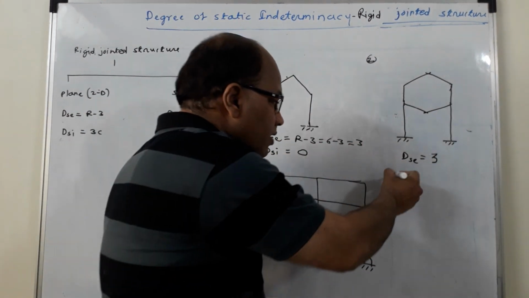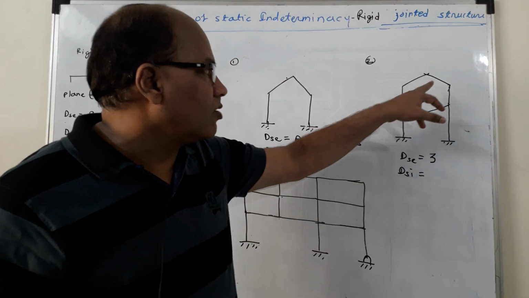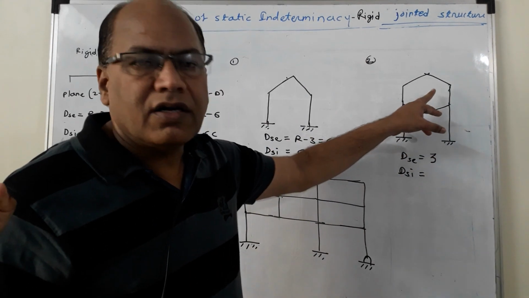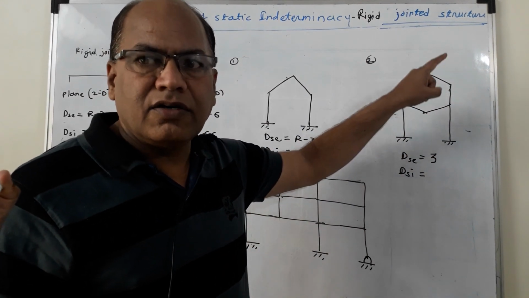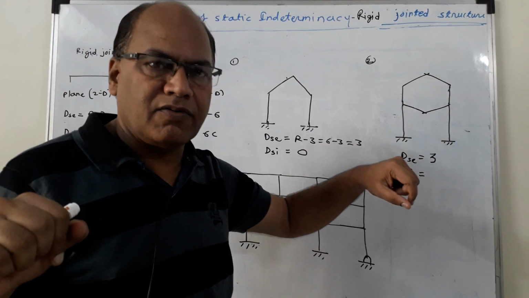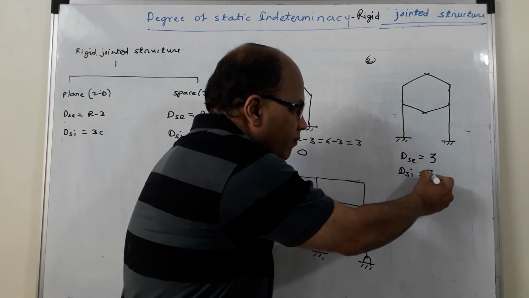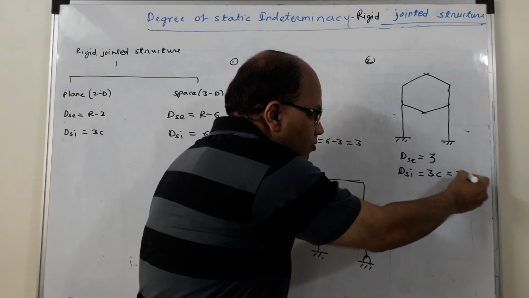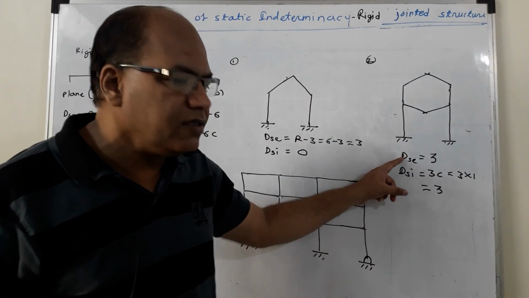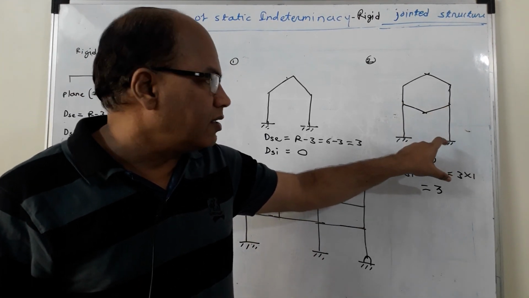Now in order to check whether DSI exists or not, you will have to check the configuration of the given rigid jointed frame. Here it is not an open configuration, there is a closed loop. How many closed loops are there? There is only one closed loop. So how many cuts are required? Only one cut is required. So DSI is equal to 3C, and C is 1 because only one loop is there. So DSI is 3. DSE is 3, DSI is 3, and that is why degree of static indeterminacy is 6 over here.